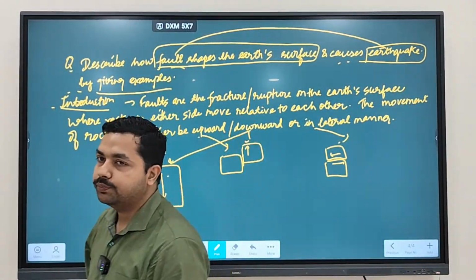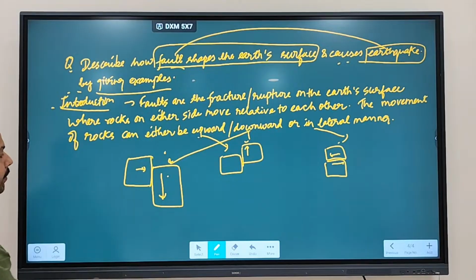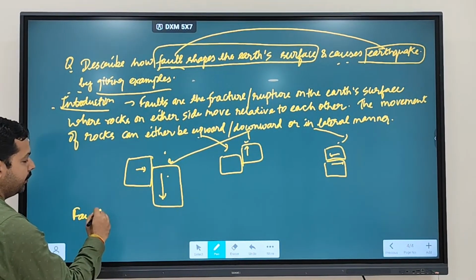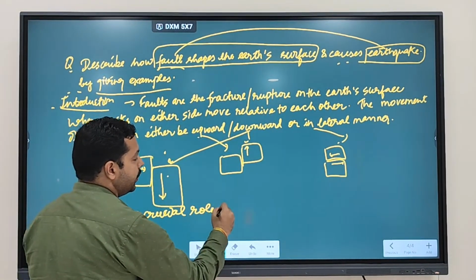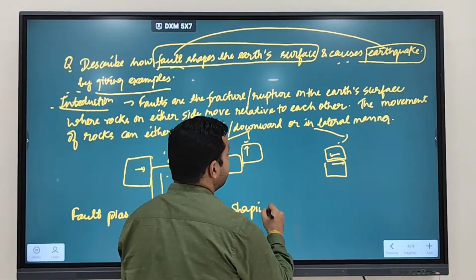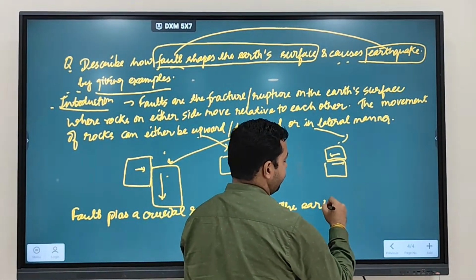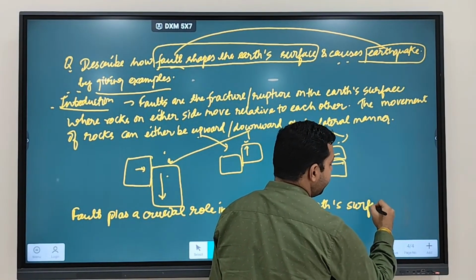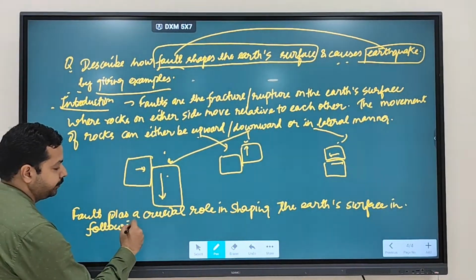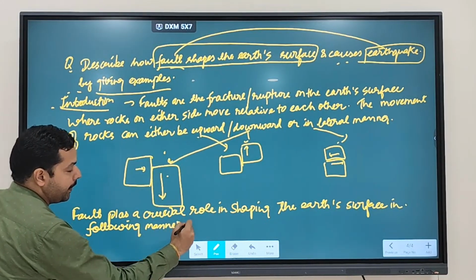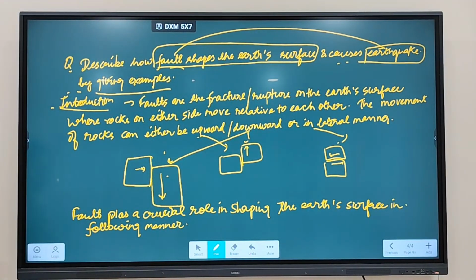Now after making this particular diagram, you can explain the fault plays a crucial role in shaping the Earth's surface in following manner. Clear? So you can write how fault plays a crucial role in shaping the Earth's surface. Now you can write fault plays a crucial role in shaping the Earth's surface in following manner. Fine.